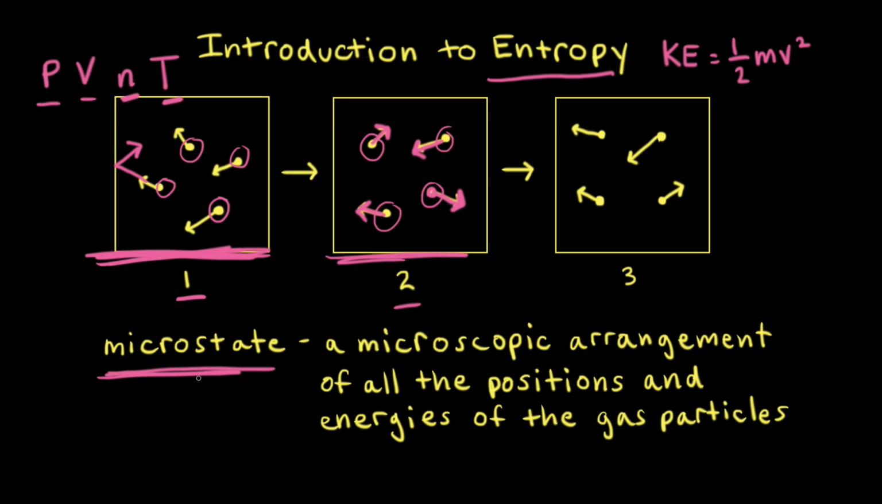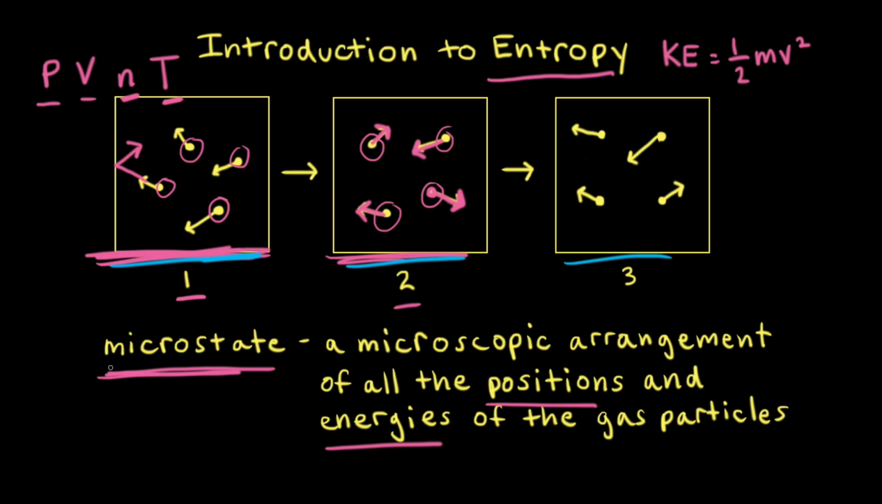A microstate refers to a microscopic arrangement of all of the positions and energies of the gas particles. Since we're dealing with an ideal gas here, by energies we're referring to the kinetic energies of the particles. So going back to our boxes, box 1, box 2, and box 3, each box shows a different microscopic arrangement of positions and energies of the gas particles. Therefore, each box represents one microstate.